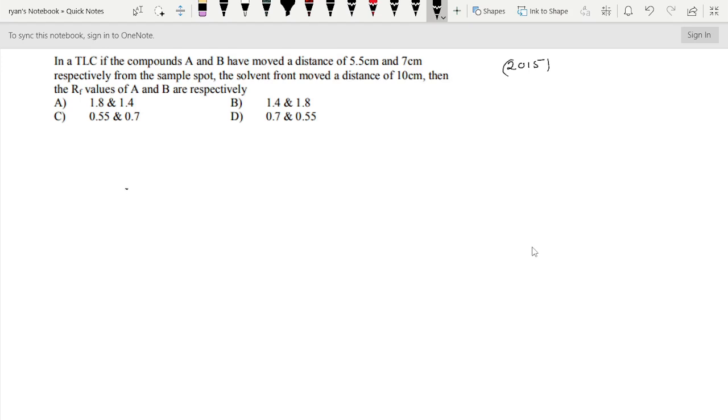Then here, how do we calculate the RF value? We calculate the RF value like this: distance travelled by the solute divided by the distance travelled by the solvent.